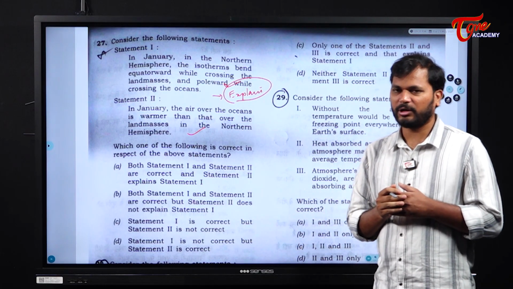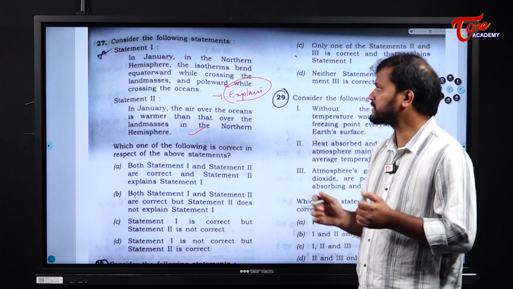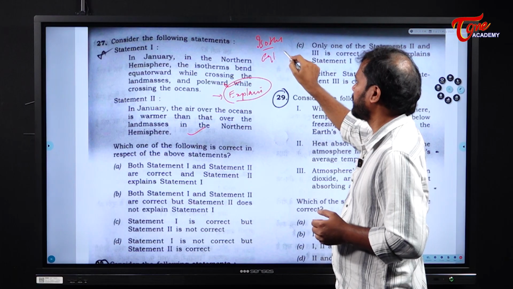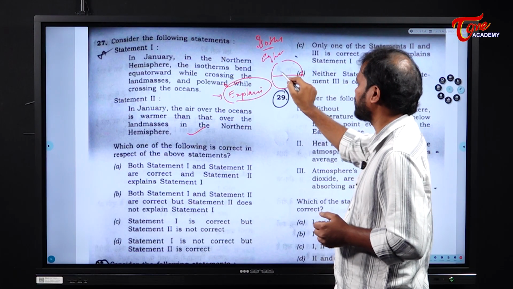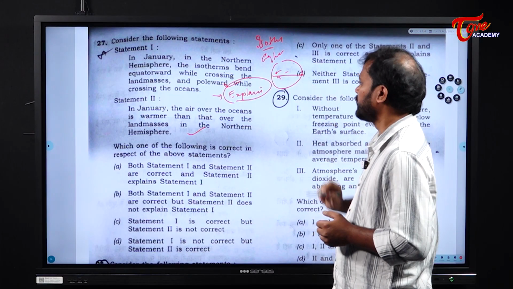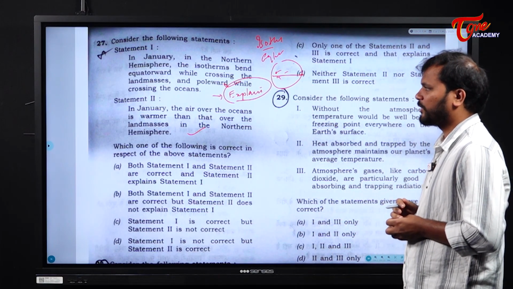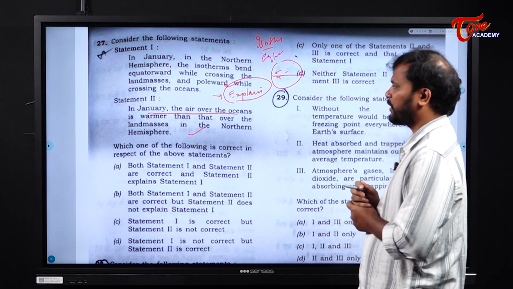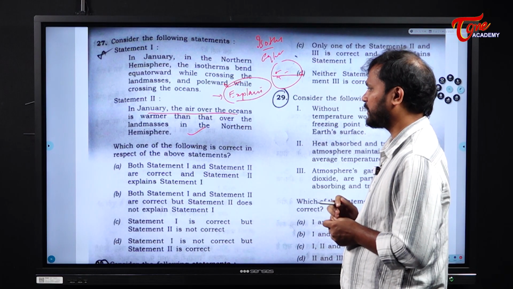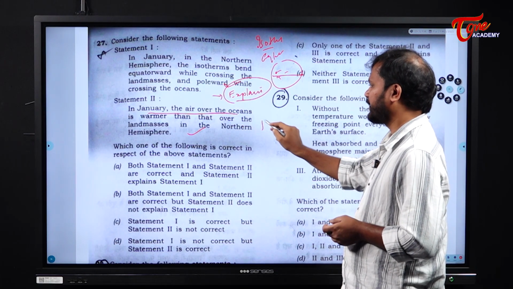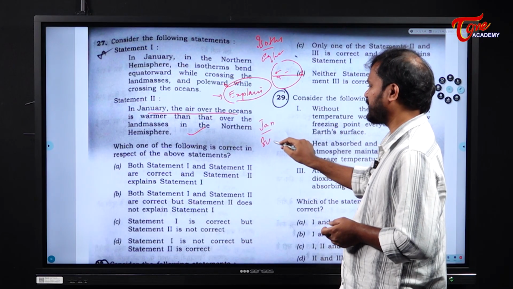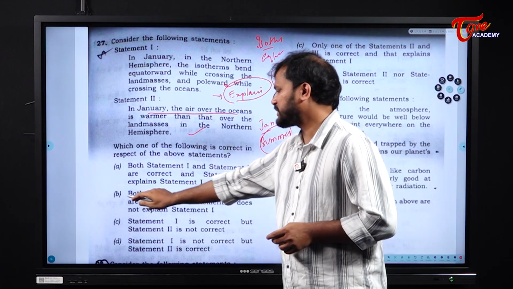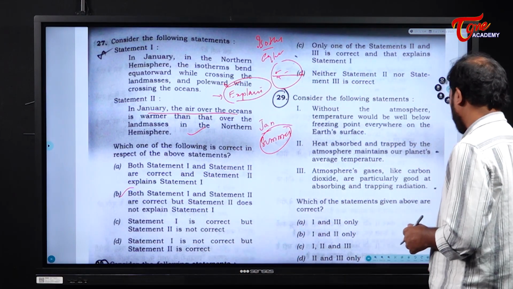See, in January, what happens? The pressure belts, or what are called the isotherms, bend equatorward. If this is the equator, they bend like this. As a consequence of this, statement 2, in January, the air over the oceans is warmer than that over the landmasses in the northern hemisphere. Why? Because in January, the northern hemisphere experiences winter. Clear? So that is also right. But statement 1 and statement 2 don't explain each other. Next.